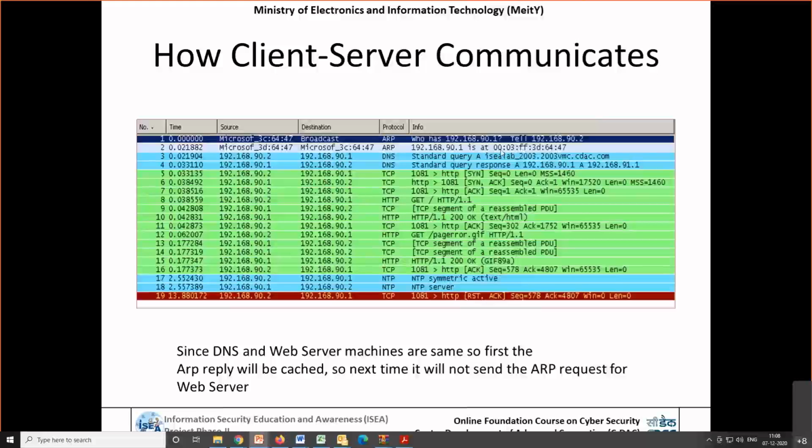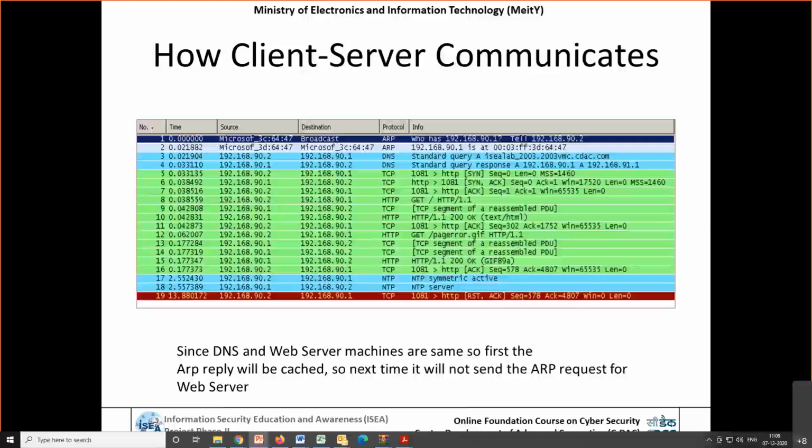0003FF and 3D6447, this is the ID of that remote machine, which I can understand. It is simple: for any communication you do, whether a remote connection or otherwise, we can easily identify the MAC address and the IP address.